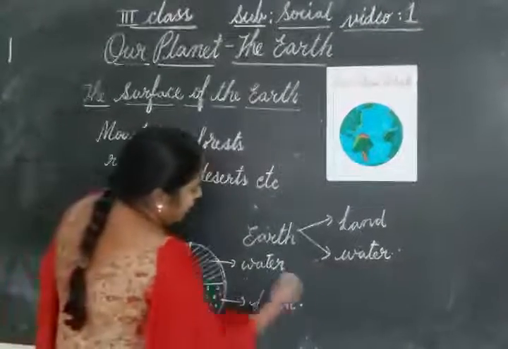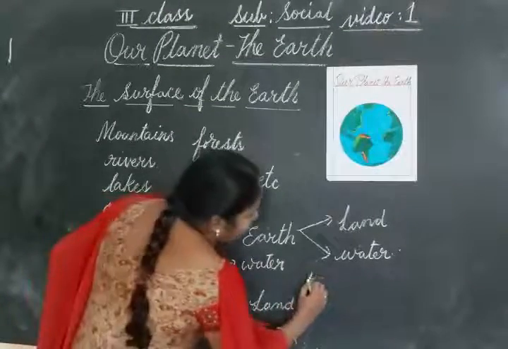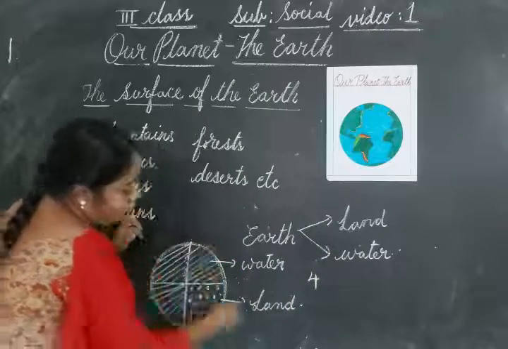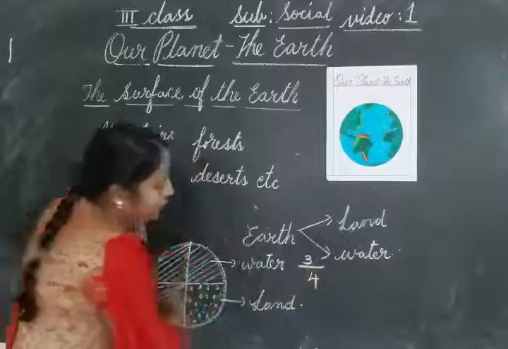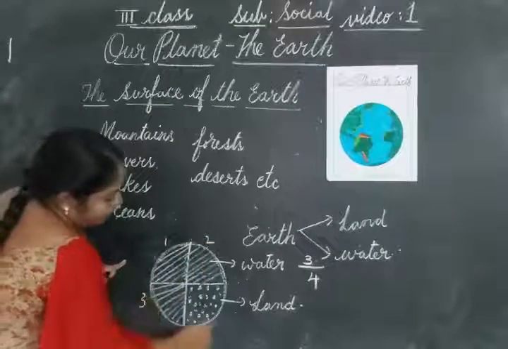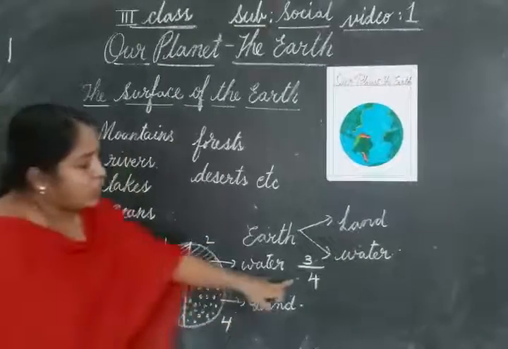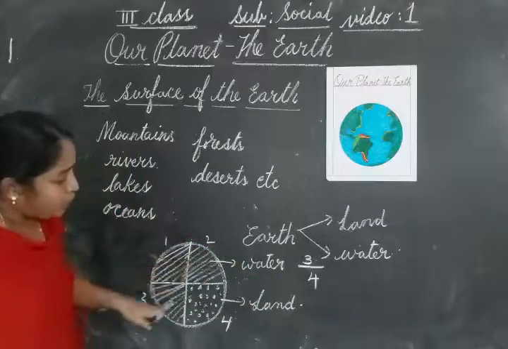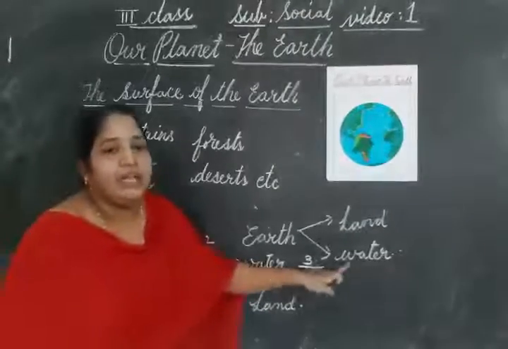So see, what is the representation? Out of 4, 3 parts. Out of 4: 1, 2, 3, 4. So total 4 parts, and 3 parts are covered with water.